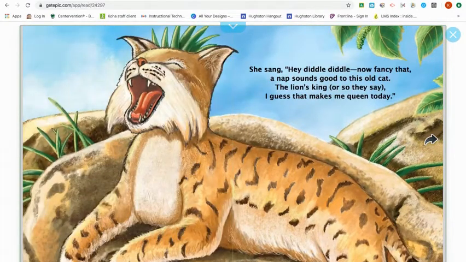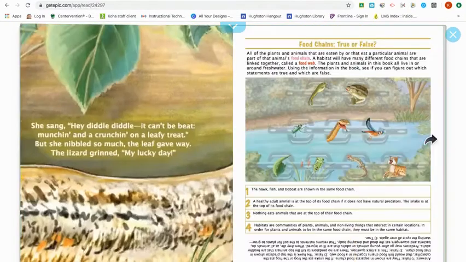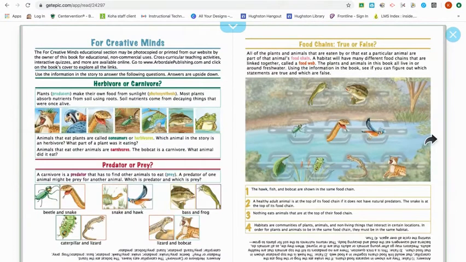She sang, "Hey, diddle diddle, now fancy that. A nap sounds good to this old cat. The lion's king, or so they say. I guess that makes me queen today." And that's the end of our story.